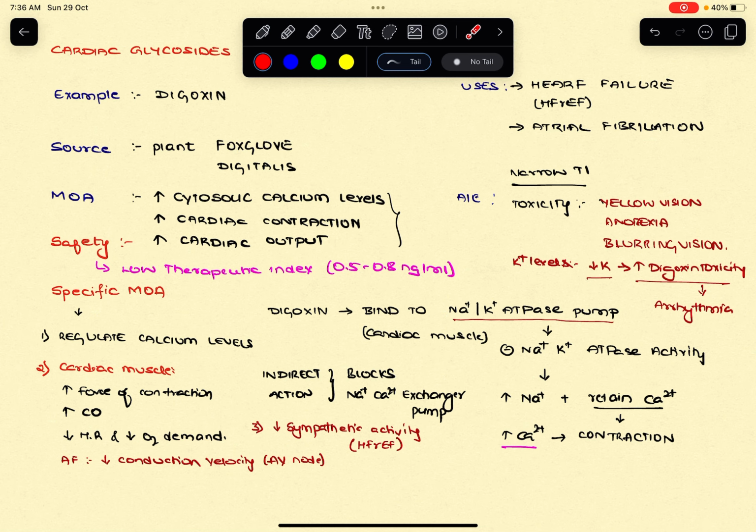So where are they used? Two conditions you should remember: one is heart failure and the other is atrial fibrillation.